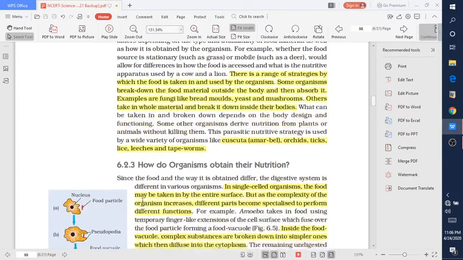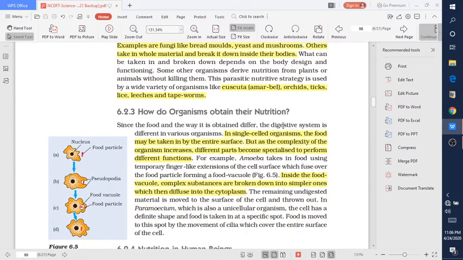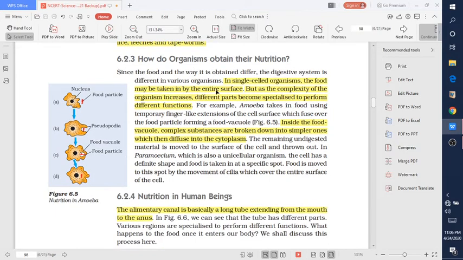So students, how do organisms obtain their nutrition? Actually, different types of organisms obtain their nutrition in different ways. Like in single cell structures, for example amoeba, the food may be taken up by the entire surface, but as the complexity of the organism increases, different parts become specialized to perform different functions.